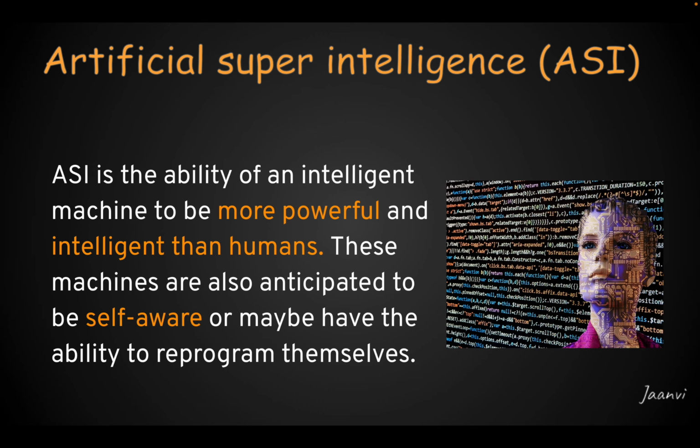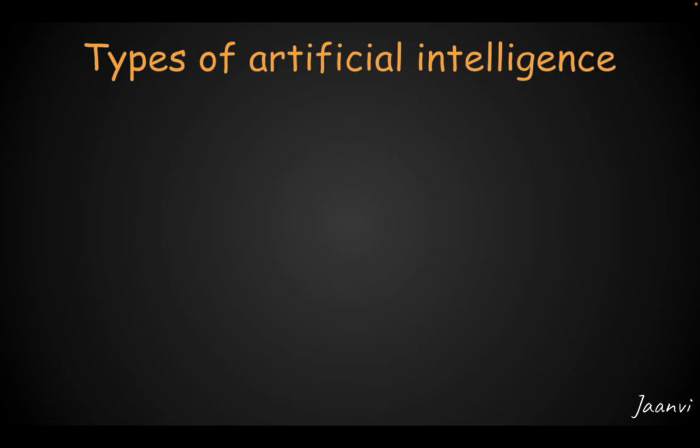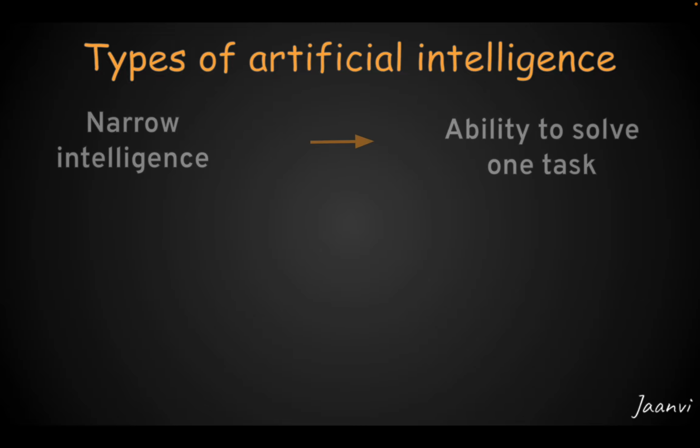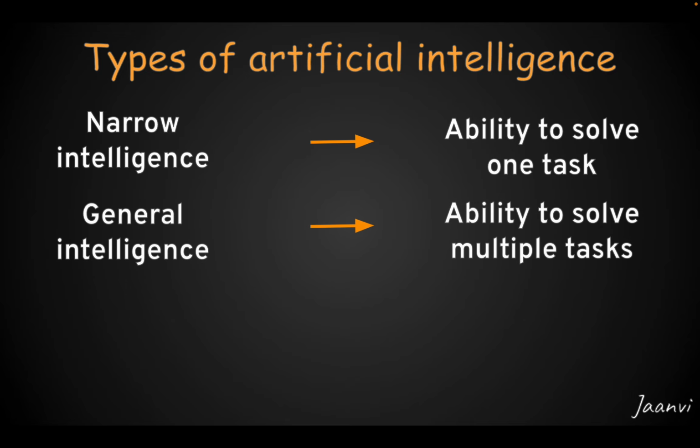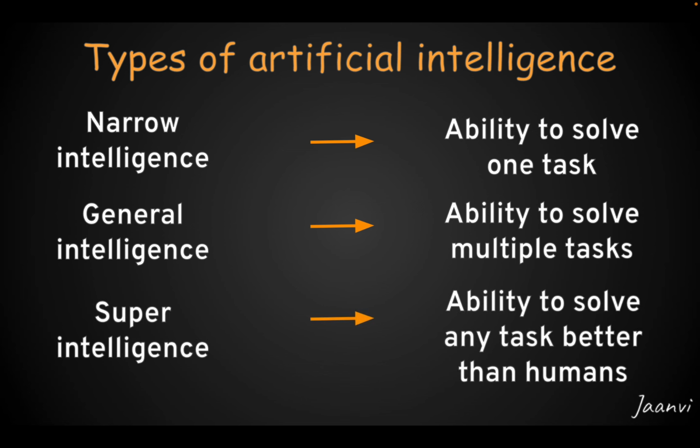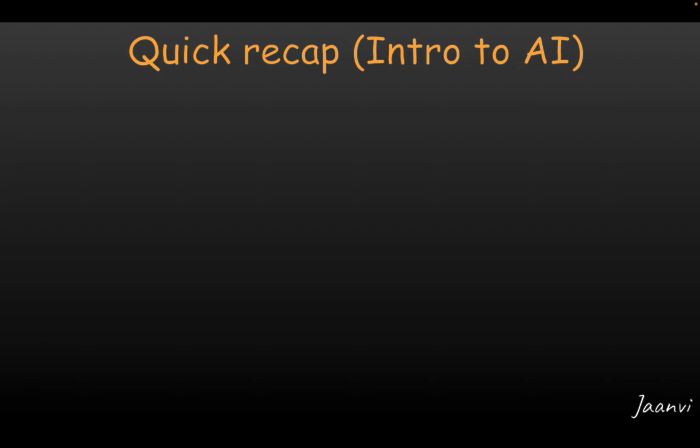Okay, so to summarize the types of artificial intelligence, we can say that if machines are capable of doing only one task, then such machines are said to have narrow intelligence, guys. If a machine is capable of doing multiple tasks, then such machines are said to have general intelligence. And finally, if machines are capable of doing any tasks better than humans, then such machines are said to have super intelligence, guys. That's it. Okay, so now let's have a quick recap of whatever we have learned in this video, guys.